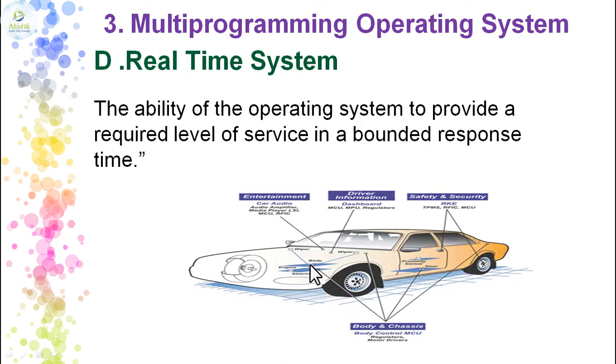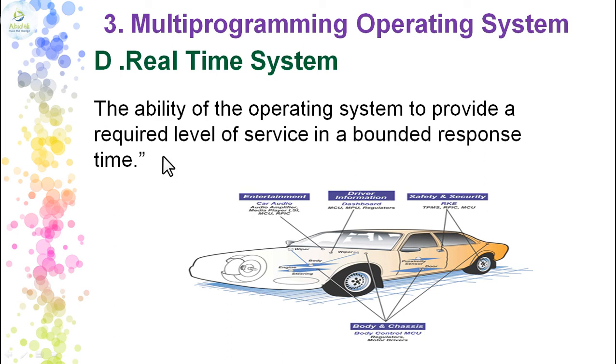The next kind of operating system we have is the real-time operating system. A real-time operating system is nothing but the ability of an operating system to provide the required level of service in a bounded response time. There will be a certain time, and within that time it must provide the response.